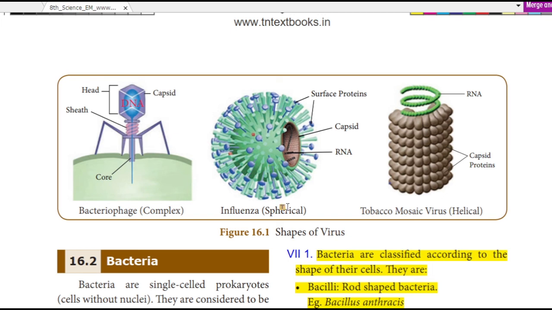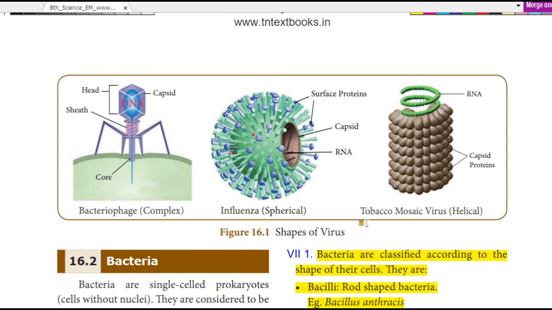Influenza. Okay, you see the surface protein. We already know that protein is available covering the core. This is RNA. Then this is the capsid, the capsid cover.